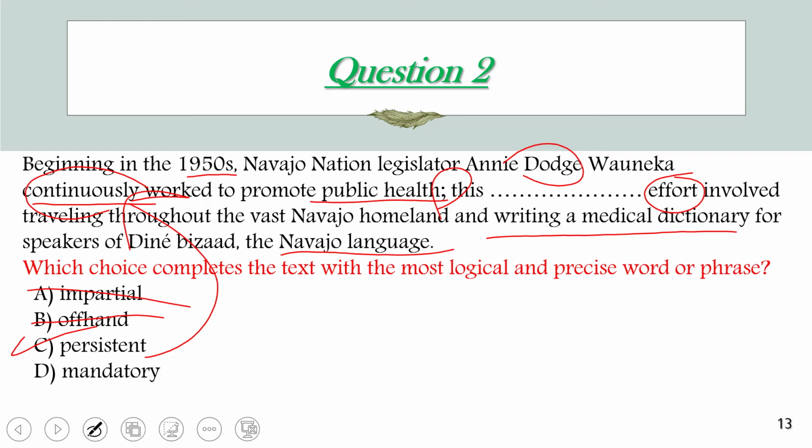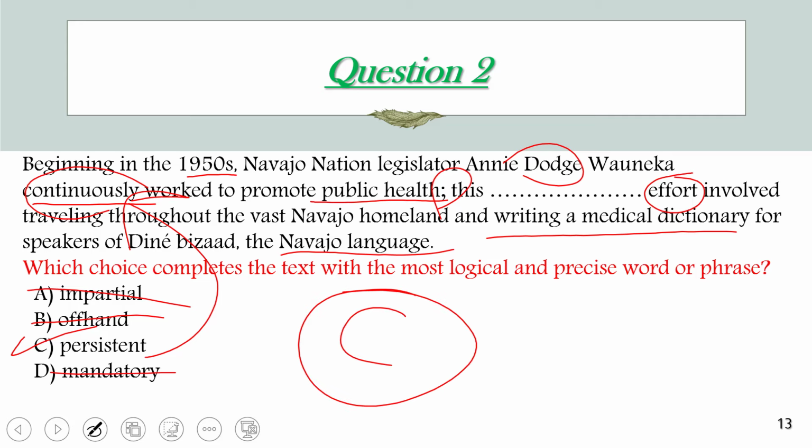Also, we're going to go through D to make sure that C is the correct answer. So mandatory means required by law, or she was forced by law to do so. For sure, nothing in the text suggests that she was forced to work to promote the public health of those people. So D is not correct, so C is the correct answer choice.